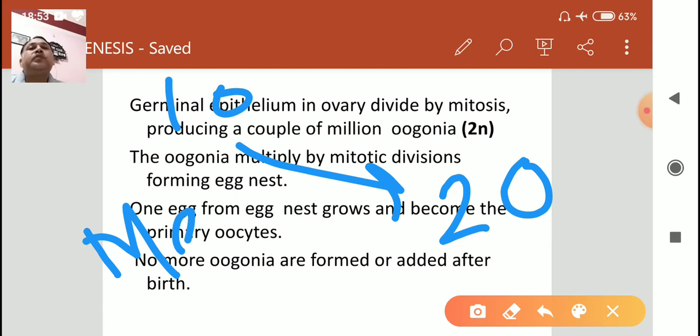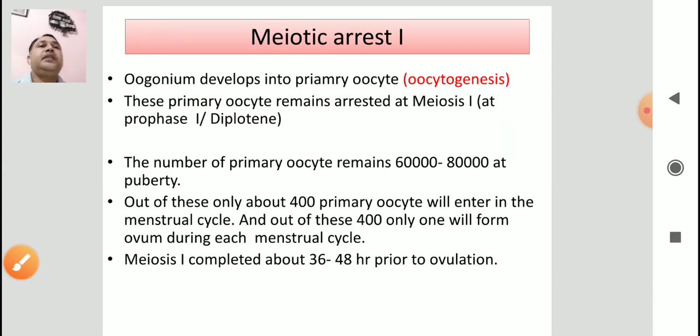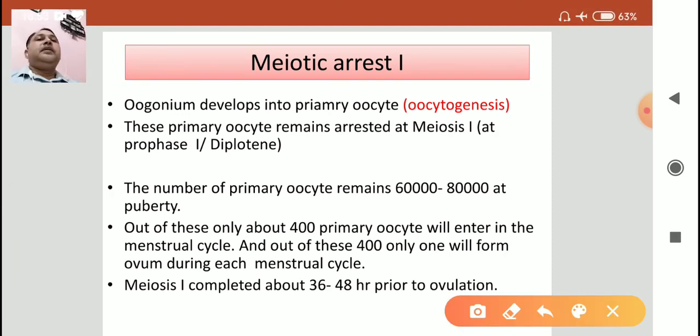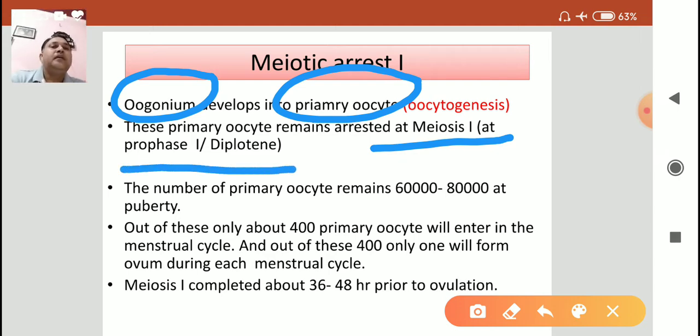The primary oocyte will develop into secondary oocyte by the process of meiosis 1, and temporarily undergoes the meiotic arrest position. What is the meiotic arrest? The oogonium which forms the primary oocyte undergoes meiotic arrest, means meiosis division stops here at prophase 1 at the developing stage, and the number of primary oocytes remains 60 to 80,000 during the birth.